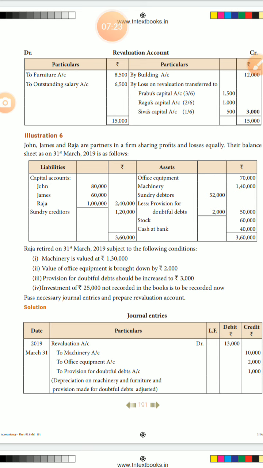You write revaluation account DR, partners' capital accounts CR. Last only, finally, you enter the revaluation journal entry. Listen students, on the DR side, the balancing adjustment figure means profit. If the balancing figure is on the CR side, it is a loss.